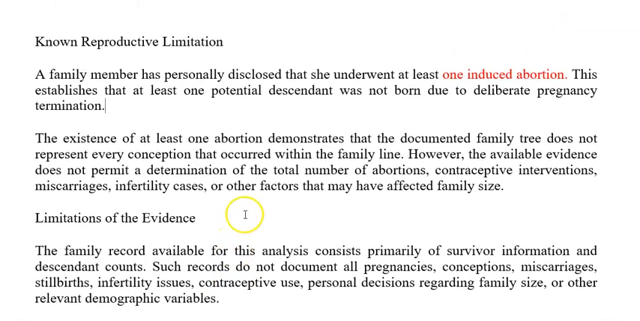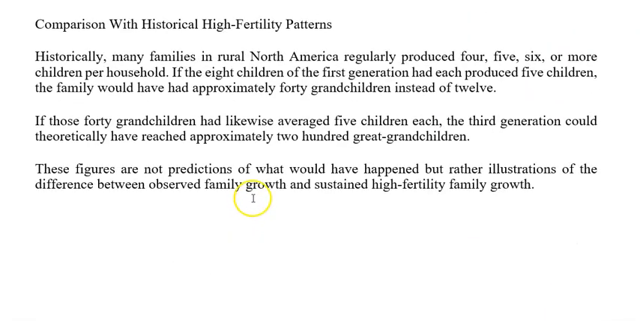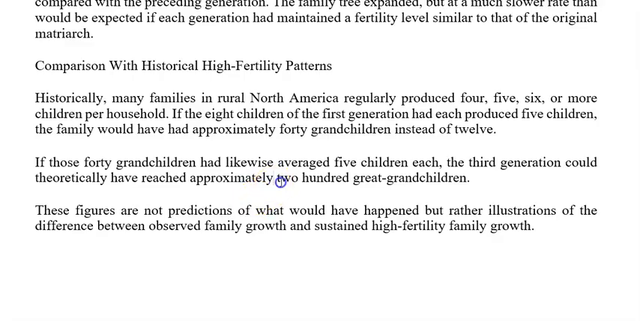But let's go back here. All right, so let's see. For example, even a quarter of this here. Let's say, for example, we got eight children. If those 40 grandchildren had likewise averaged 5 children each, right? There would be 200 great grandchildren, and this woman here would be alive to see her 200 great grandchildren. But instead, how many does she have? 6. 6, right?